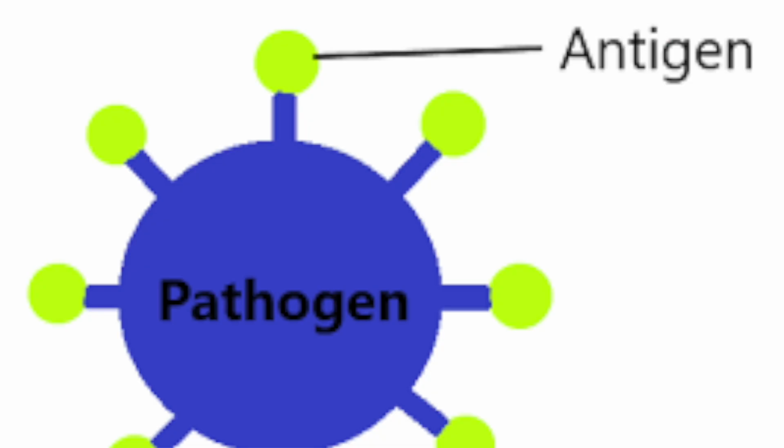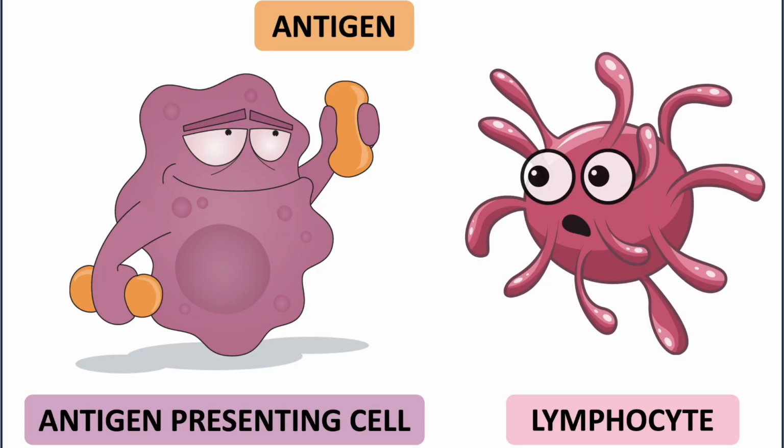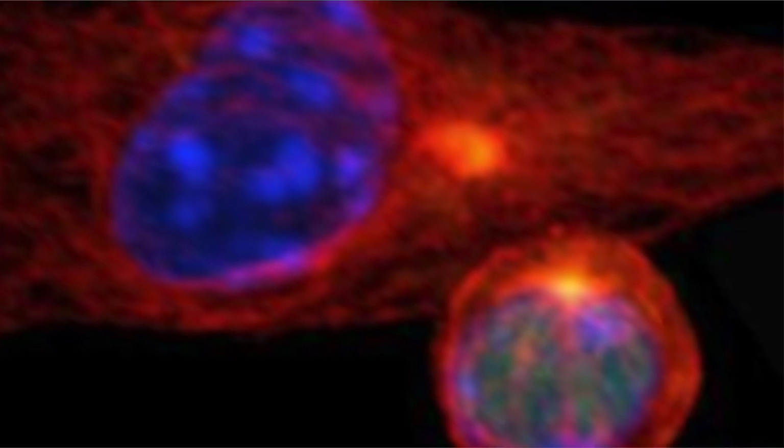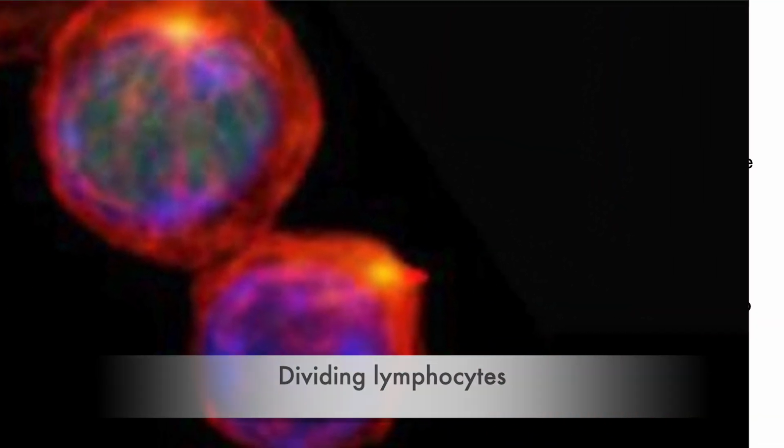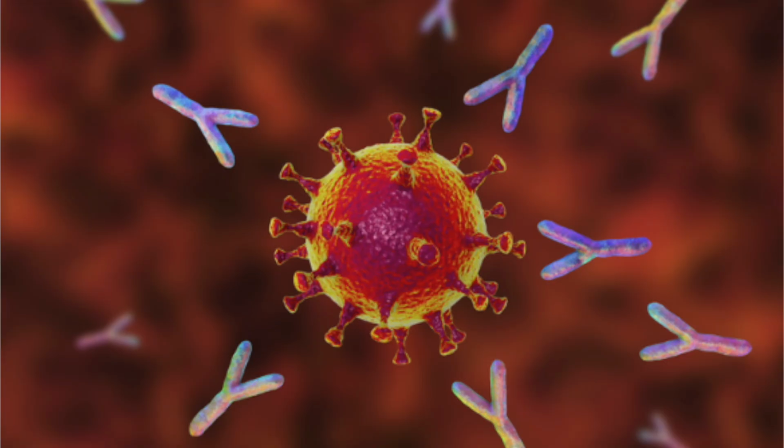Many antigens are found on the outside of a pathogen. When a pathogen enters the body, one of the lymphocytes recognizes it as being something that its antibody can destroy. A particular lymphocyte starts to make copies of itself rapidly. Enough lymphocytes are made to produce a sufficient amount of antibodies to kill the pathogen. The reaction of the body to the presence of an antigen is the immune response.